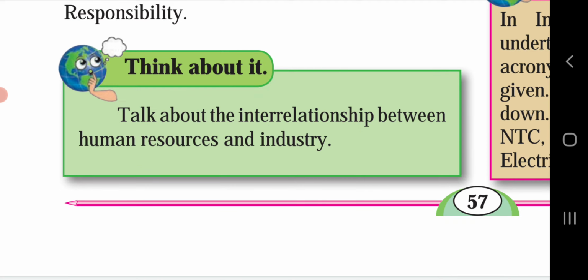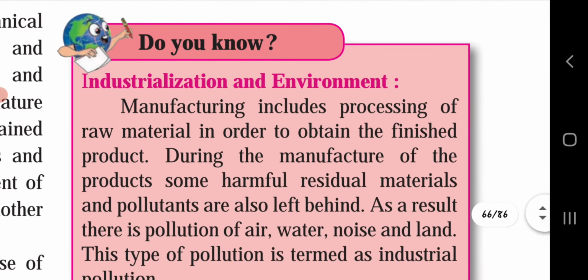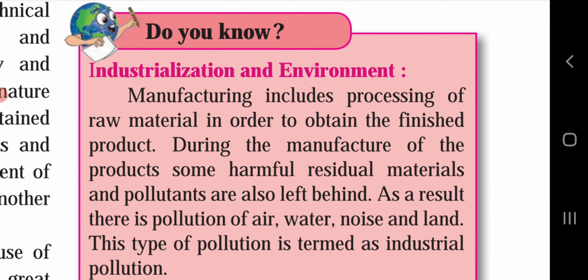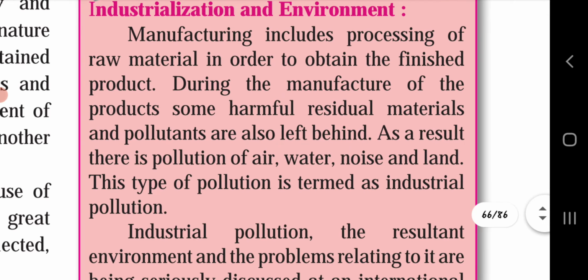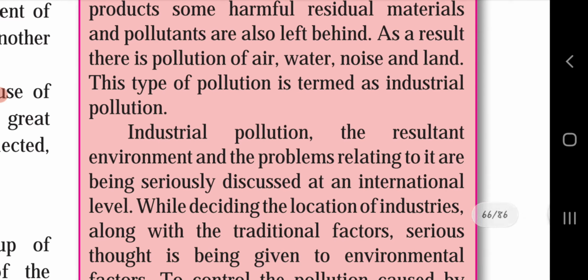Do you know? Industrialization and environment. Manufacturing includes processing of raw material in order to obtain the finished product. During the manufacture of the products, some harmful residual materials and pollutants are also left behind. As a result, there is pollution of air, water, noise and land. This type of pollution is termed as industrial pollution.